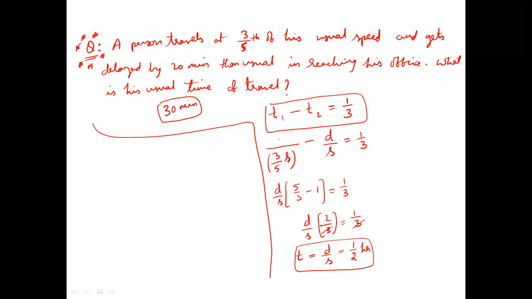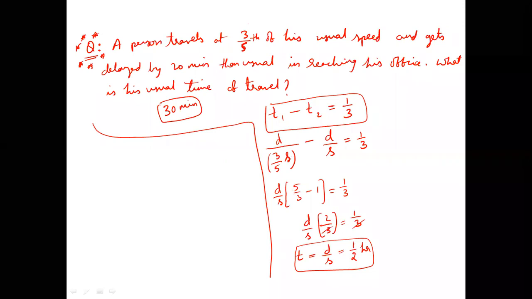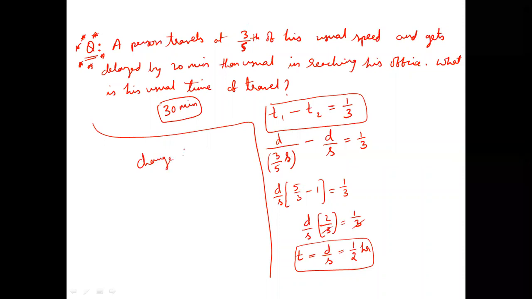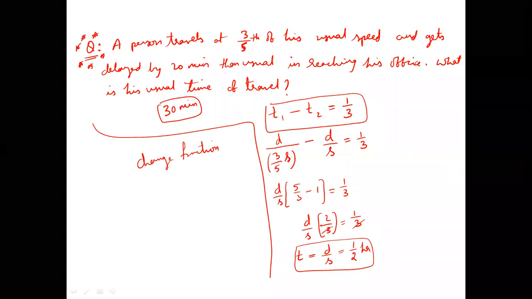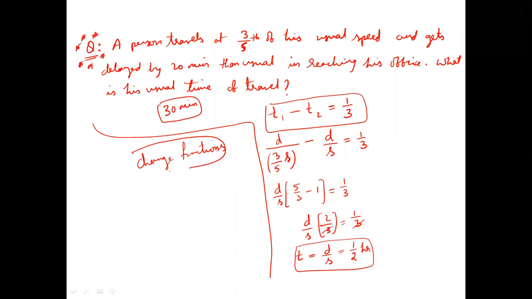Taking d and s as usual distance and usual speed, the same question can be answered by using proportions. I'll just show you here, and when we discuss the concept of proportions, we'll again discuss the question. Proportions say you can take any change as a fraction, and using change fractions, we can get the answers. Anyhow, we'll be discussing it separately.